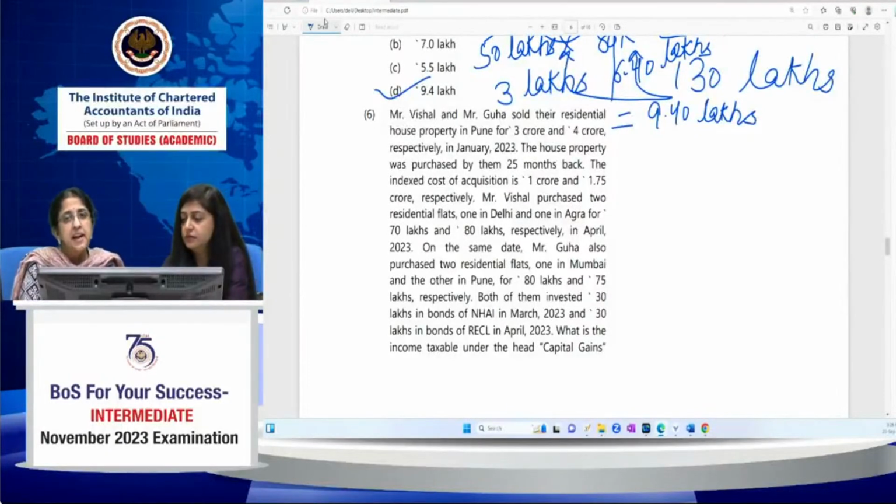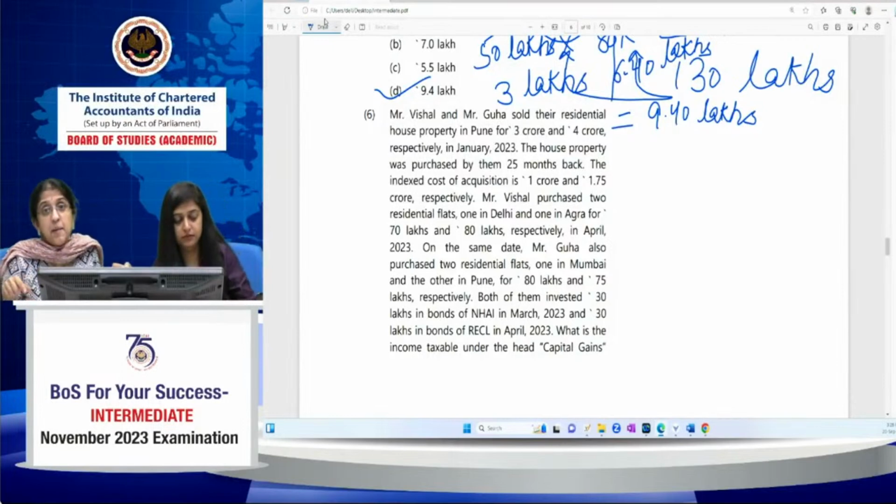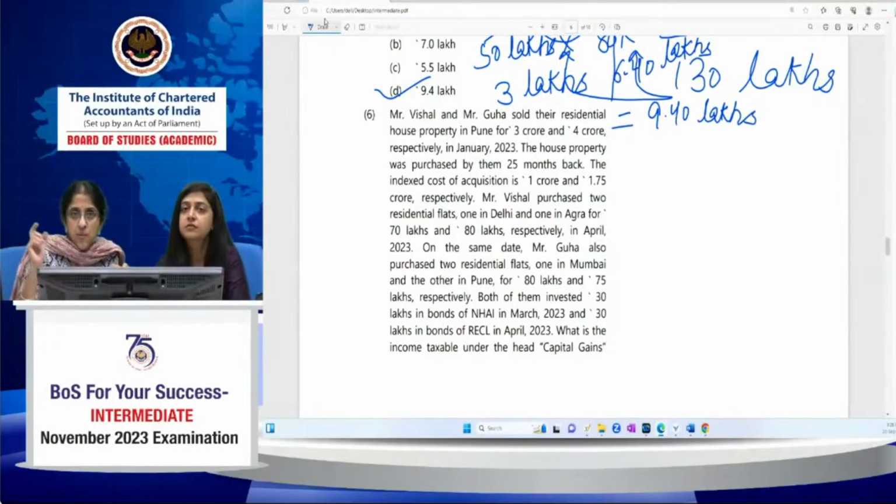44AD, 44ADA, 44AE, they're all given in a very tabular form in your study material. What is the rate to be applied? What is the threshold limit of turnover in each case? What other deductions should not be available? Go through the PGBP chapter. By way of a chart, it's explained very clearly. In one glance, you'll be able to understand the whole thing, and they are very important from the exam point of view also.